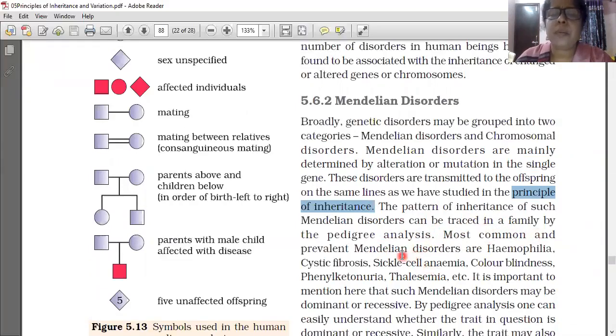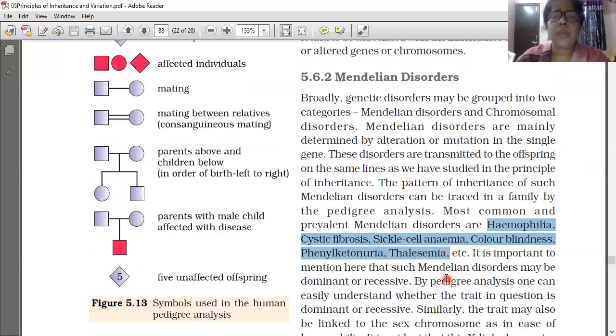The most common and prevalent Mendelian disorders are hemophilia, cystic fibrosis, sickle cell anemia, color blindness, phenylketonuria, and thalassemia. These are some examples given for Mendelian disorder.